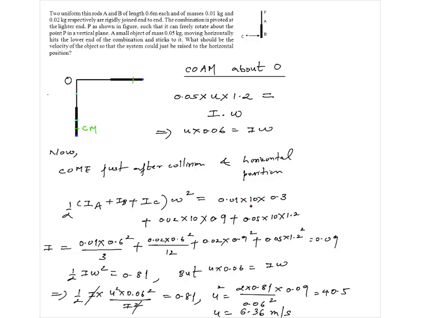0.01 into g into this height, and that height will be 0.3. The center of mass of this, which is here, will travel like this, here. So it will travel this much height, which is 0.9 mgh. Then this particle will travel the whole vertical distance of 1.2 mgh.